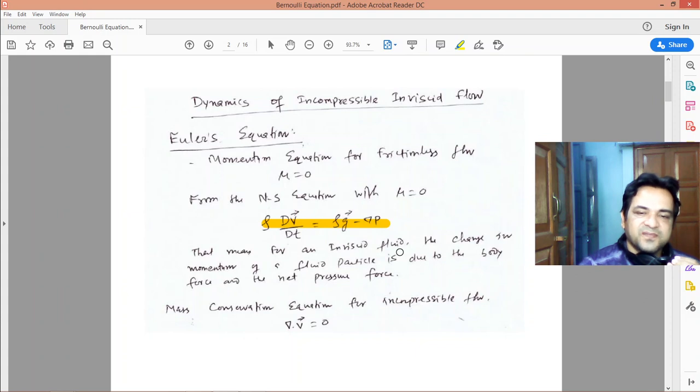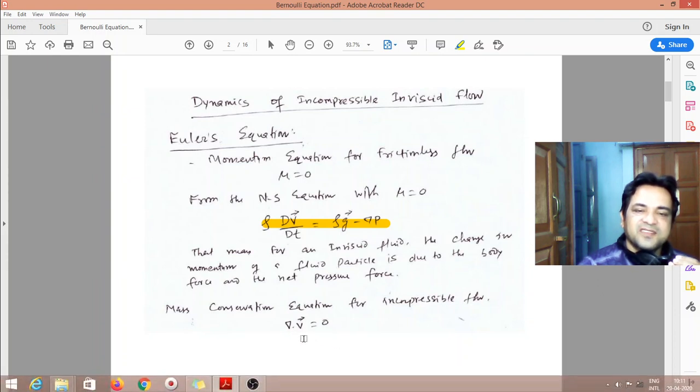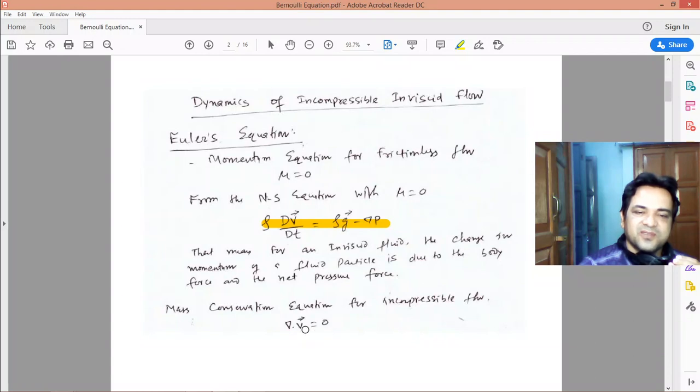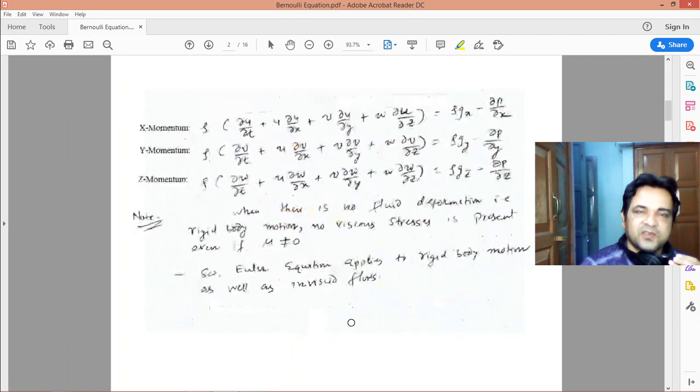Also we have the differential form of the conservation of mass, or continuity equation, for incompressible flow, that is del dot v equal to 0. This is the vector form. Its differential form will be del u by del x plus del v by del y plus del w by del z equal to 0.